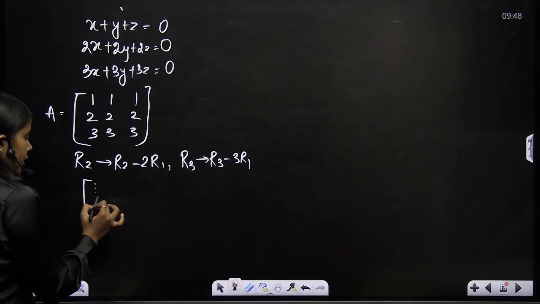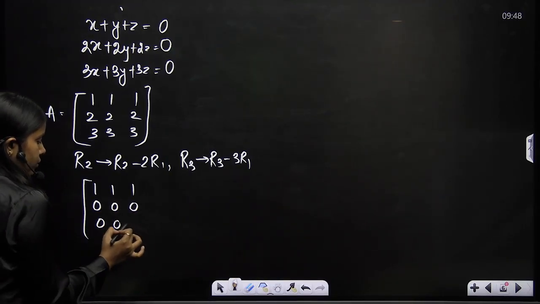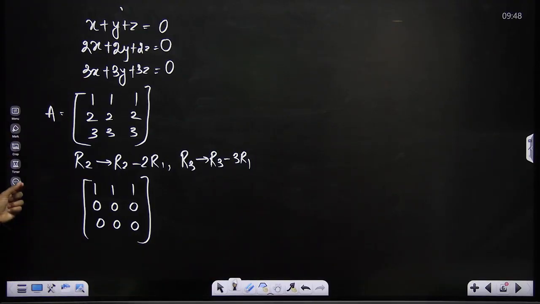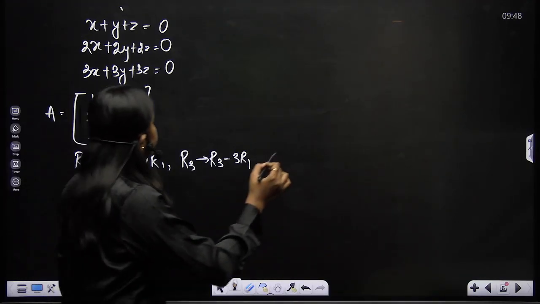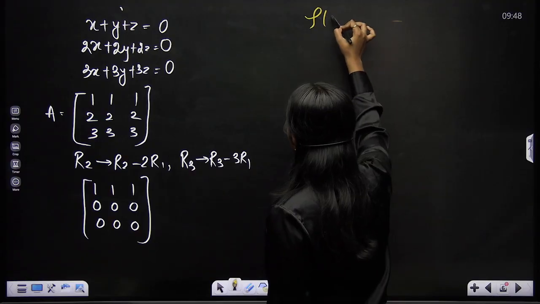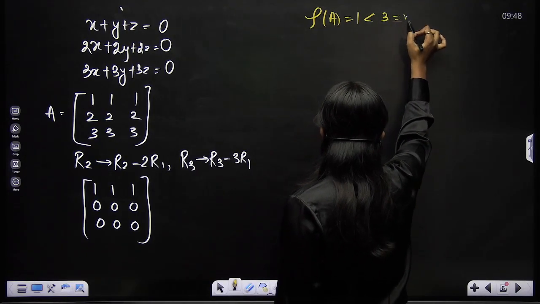I'll get here 1 1 1, 0 0 0 and 0 0 0. Once I get this matrix, you can see here that rank of this matrix A is 1, which is less than 3, which was my number of variables.